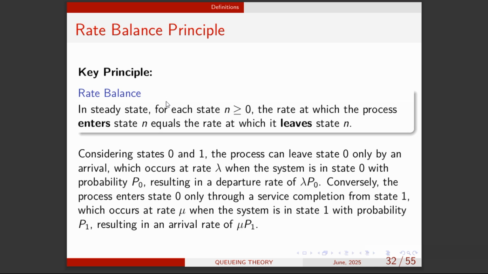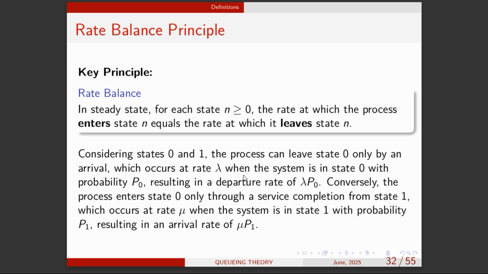Okay, so let's say we have state 0 and state 1, considering these two states only, right? State 0 means that there's no customer in the system, and state 1 means that there's only one customer in the system. So under what condition can we have no customer in the system? We can have no customer if there's only one person in the system, and this person gets served, and we have nobody.